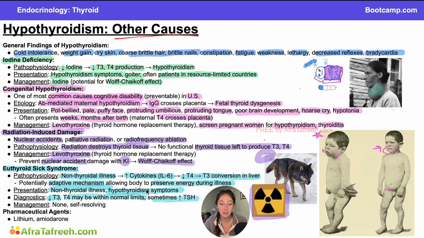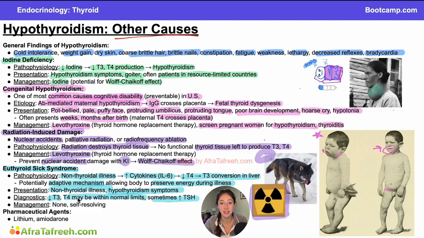So I think that this presentation is really similar to de Quervain's thyroiditis once you enter the hypothyroid phase of that, because we have this non-thyroidal illness, some type of illness, and then we have a hypothyroid presentation after enough time, of course, in de Quervain's thyroiditis. But the thing that's going to be different is that in euthyroid sick syndrome, usually they'll give you in the question stem that only T3 is decreased and T4 is within normal limits.